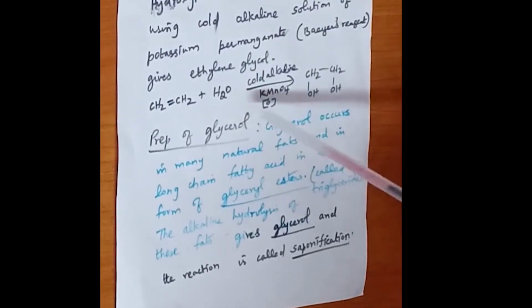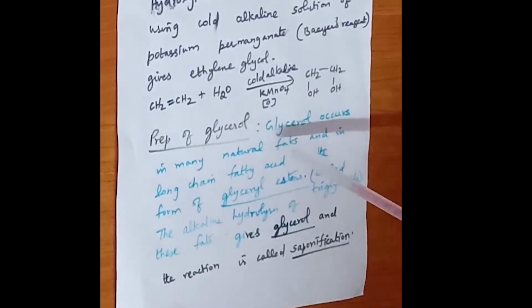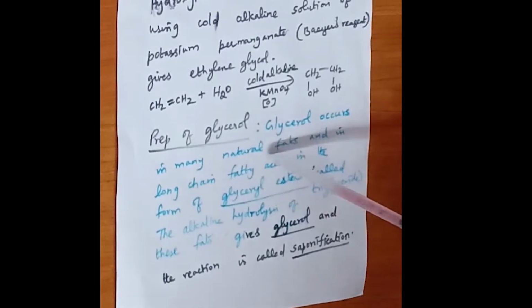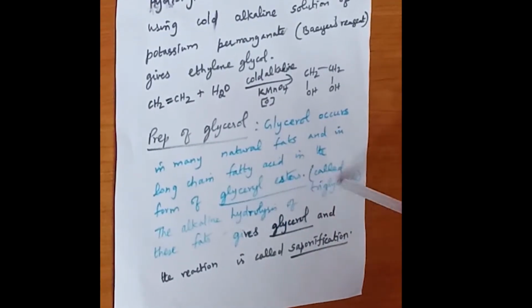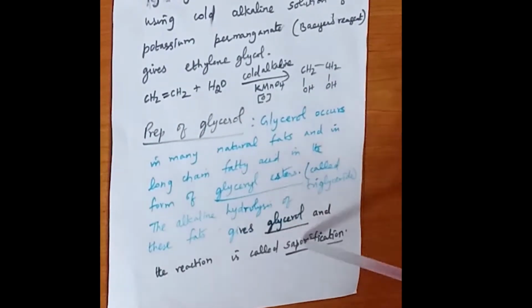Next one is glycerol. Glycerol occurs in many natural fats and long chain fatty acids in the form of glyceryl esters, which are called triglycerides. So alkaline hydrolysis of fats, which occur naturally as long chain fatty acid esters, gives glycerol, which is called the saponification reaction.